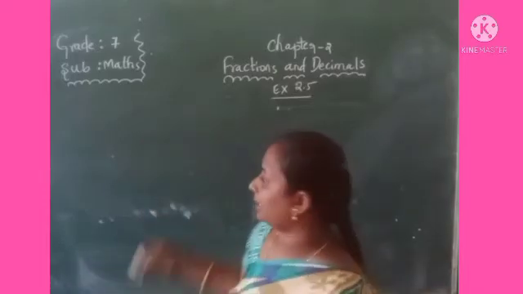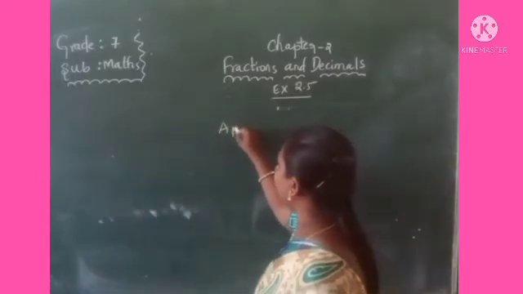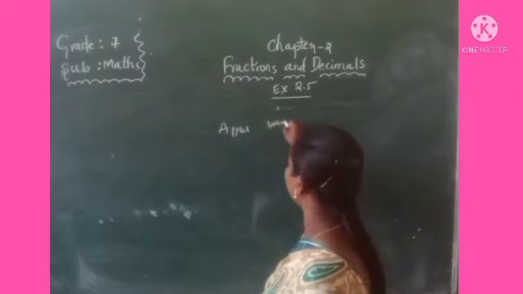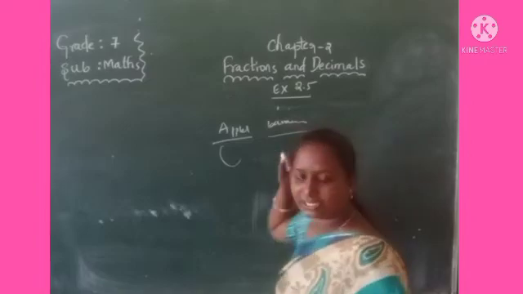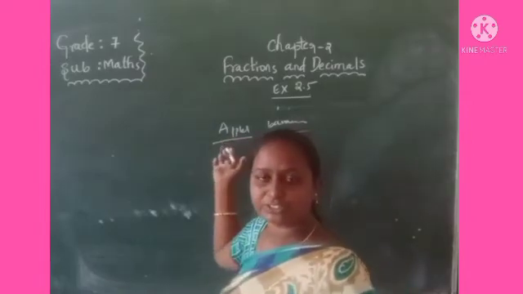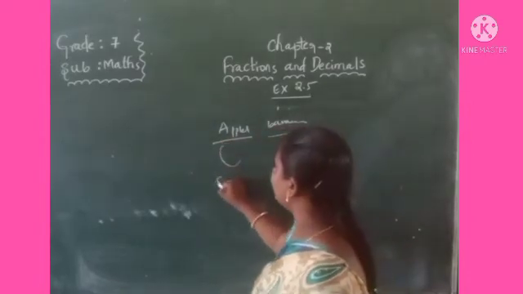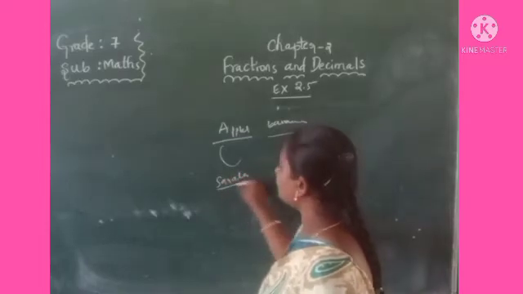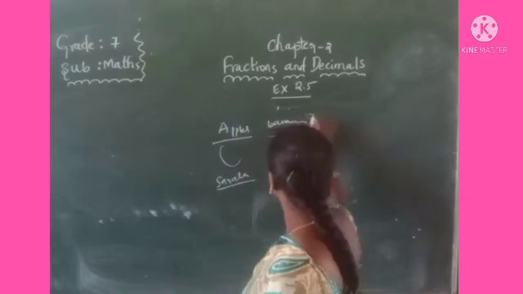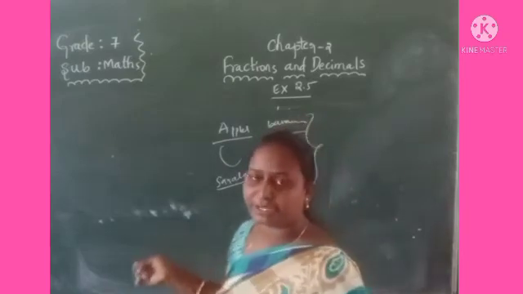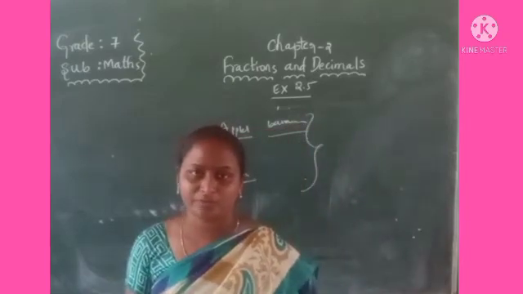Shama bought apples and mangoes. She bought some weight of each fruit. Similarly, Sarala also bought two types of fruits, oranges and bananas. Among these two persons, Shama and Sarala, who bought more fruits?